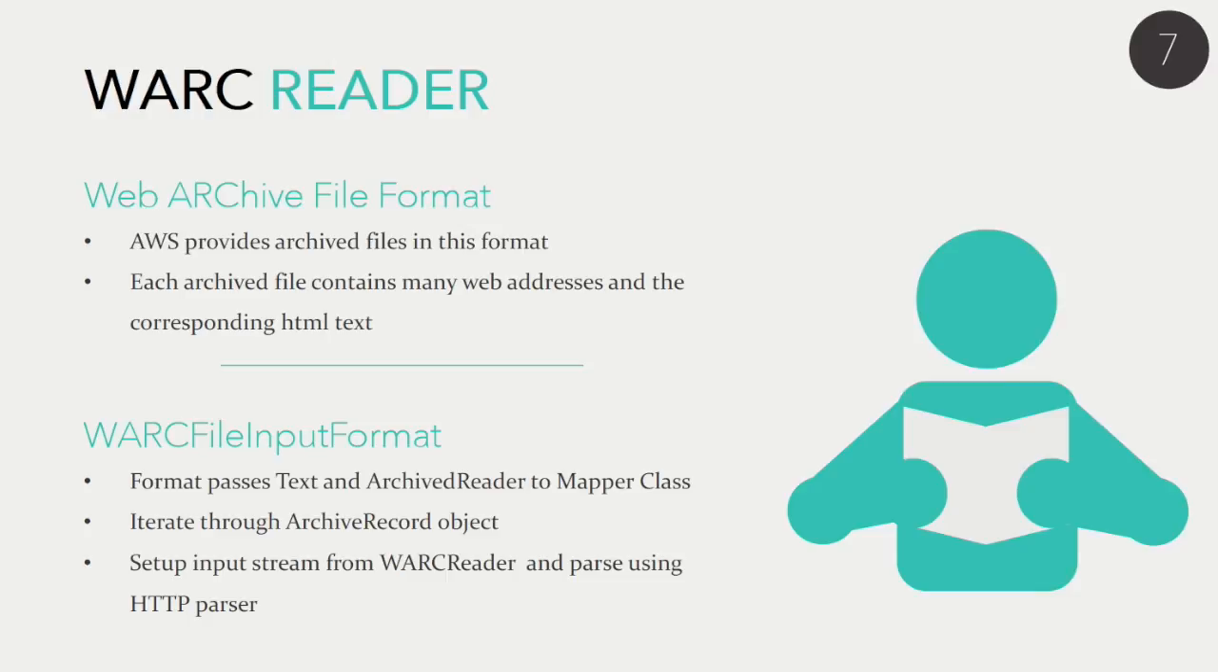So we had to iterate through this archive record object and set up the input stream from that WARC reader, and be able to parse it using an HTTP parser. As the program iterated through each of the web addresses, we were gathering the URL name, splitting each of the words, and looping through the words to see if they matched any of the keywords that we had defined for this program, which you'll see in a couple of slides.